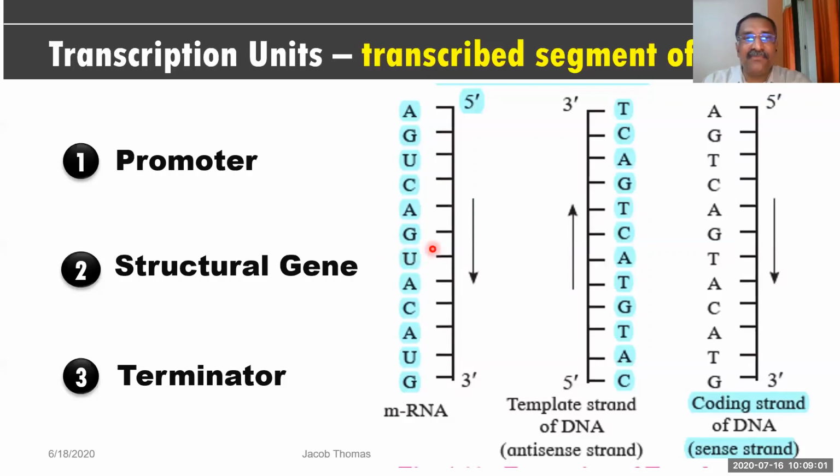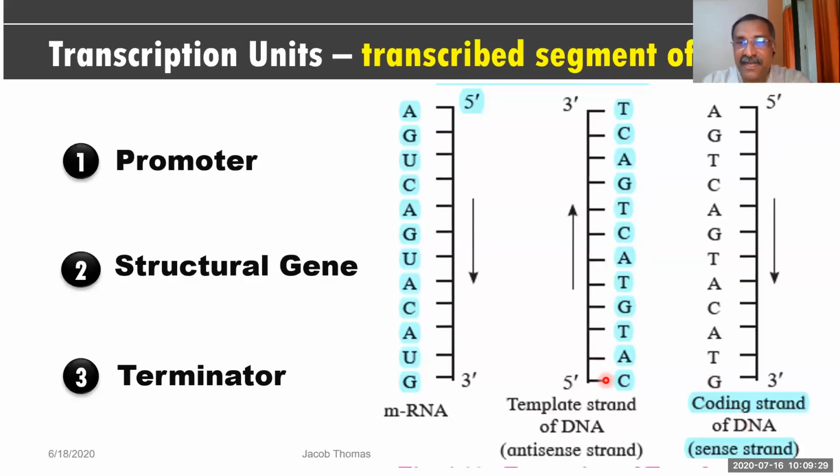Since uracil has formed, you cannot say it is a DNA, it is an RNA. So these two strands are exactly similar, but the only difference is that thymine is replaced by uracil. So this strand is an exact copy of this one, and it is called the coding strand of the DNA.